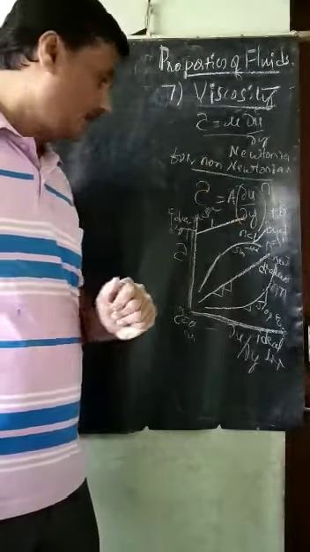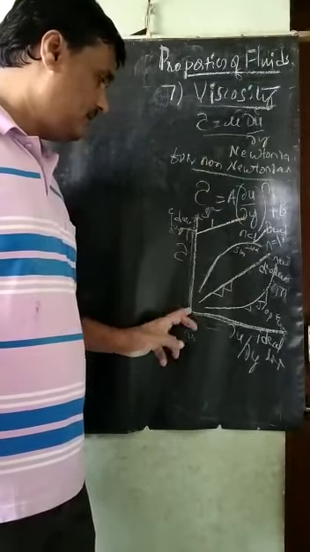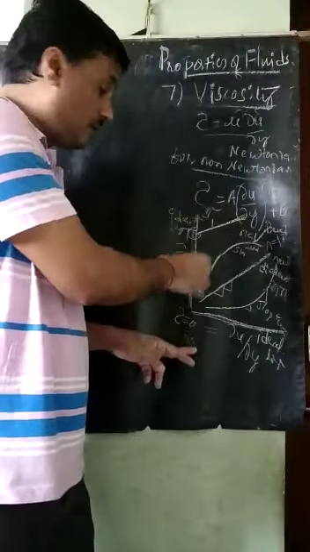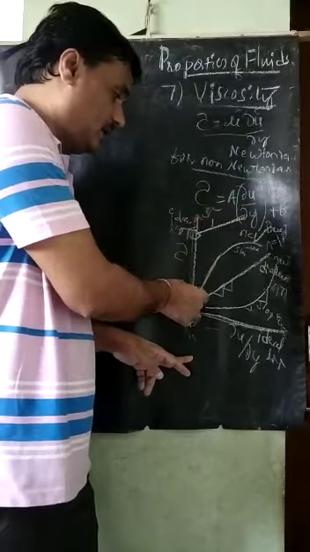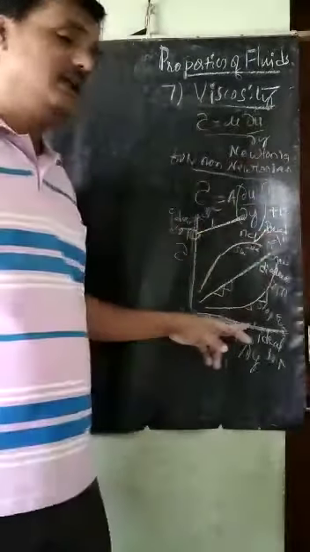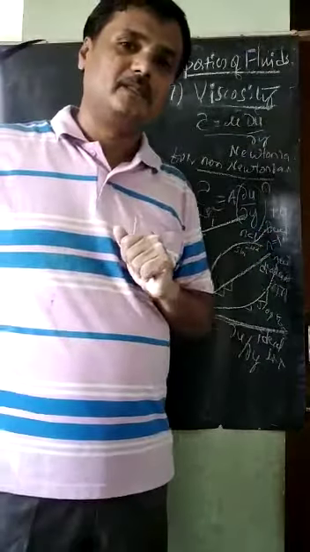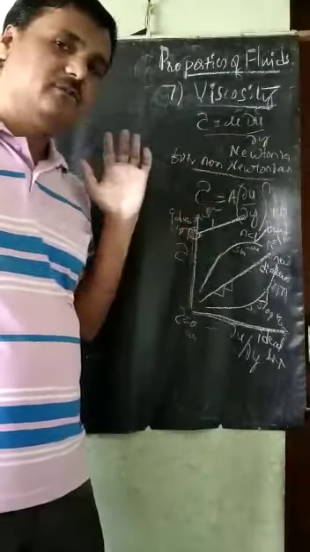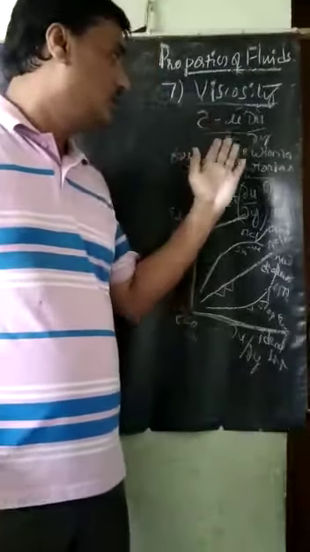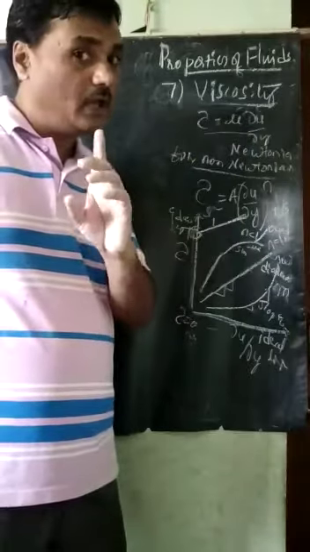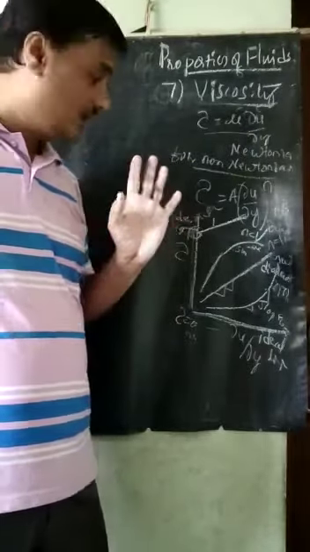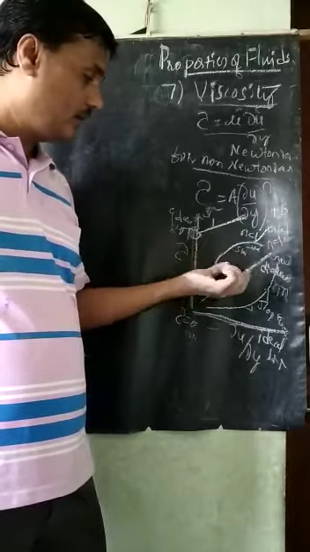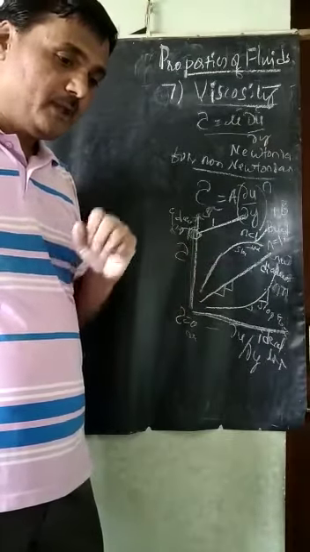Pseudoplastic fluid means that at a certain point the shear stress starts from here, and only then does the velocity gradient start. The starting shear stress is up to this much, not here. Afterwards the velocity gradient increases and shear stress also increases. That kind of fluid is called a pseudoplastic fluid. So these are the varieties of fluids based on Newton's law of viscosity: Newtonian fluid and non-Newtonian fluid. The main classification within non-Newtonian fluids is dilatant and pseudoplastic fluids. This is about the fluids.